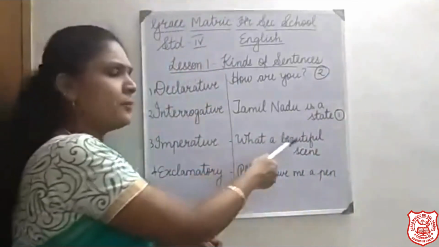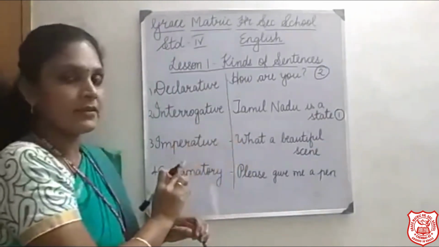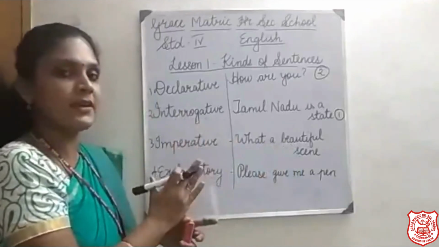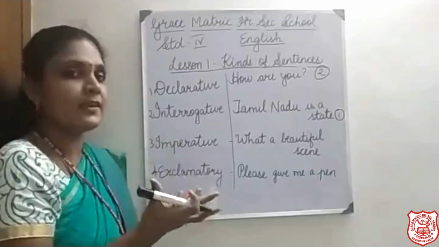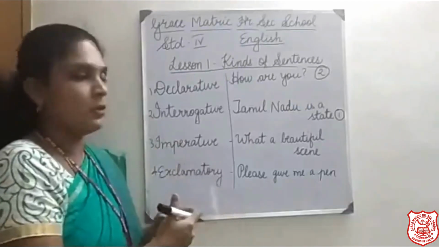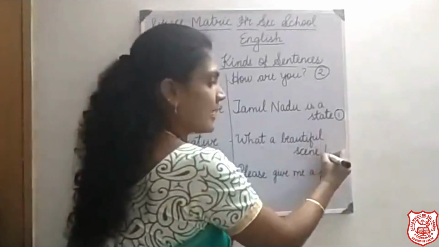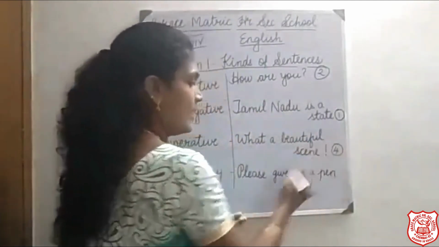Next. What a beautiful scene. It starts with what? Okay. But still, see the sentence. You will not get an answer to this sentence. It's not a question then. What a beautiful scene. You are expressing your emotion. So it is exclamatory. I have missed the exclamatory mark. It is number 4.